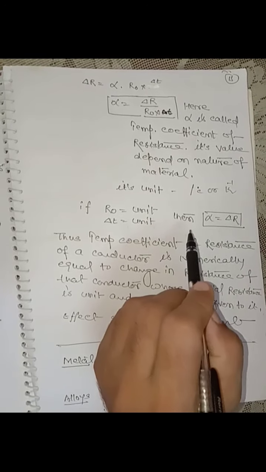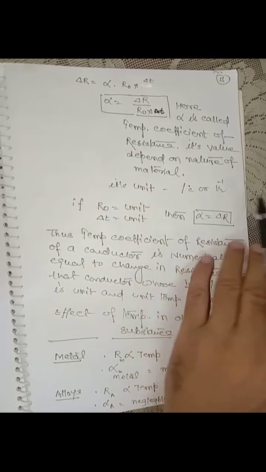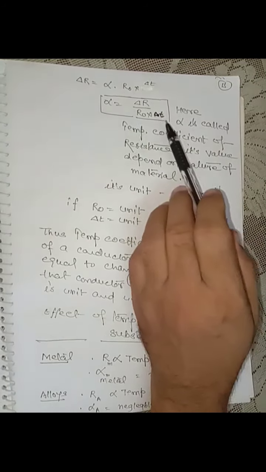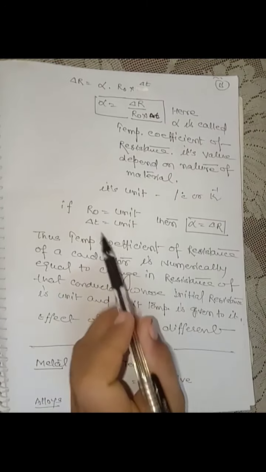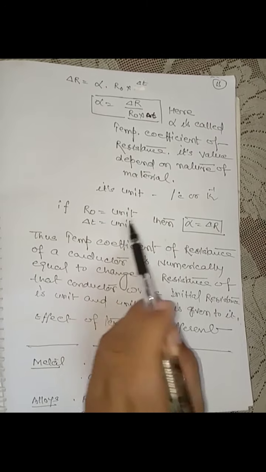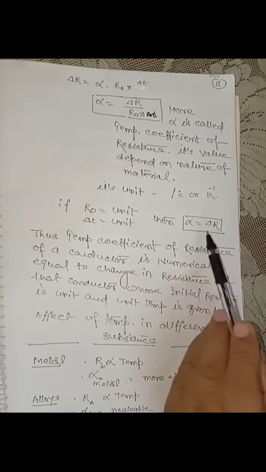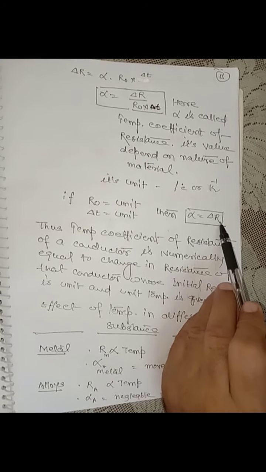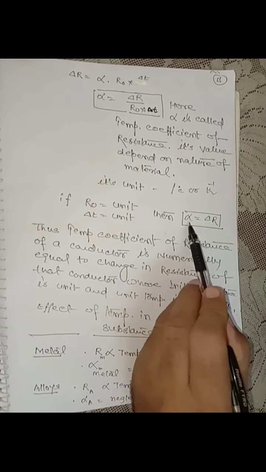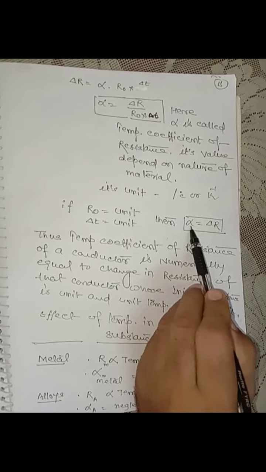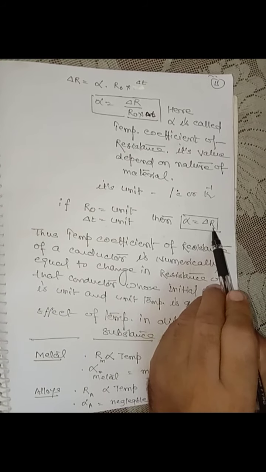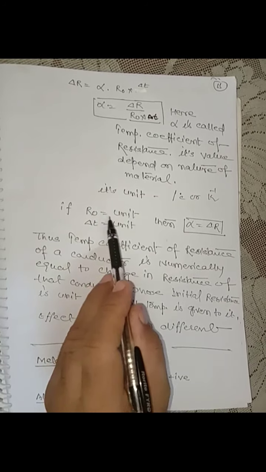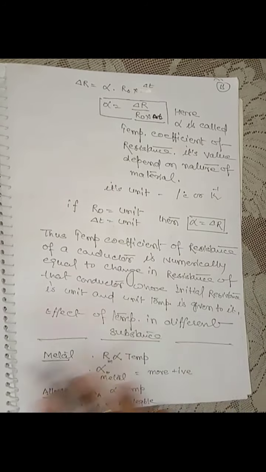So what is the actual definition of temperature coefficient of resistance? Suppose R0, the initial resistance of the conductor, is unit and the increment in its temperature is also unit. Then from this result, alpha is equal to delta R. So how can we define alpha, the temperature coefficient of resistance, in terms of change in resistance? The temperature coefficient of resistance is numerically equal to the change in resistance of that conductor whose initial resistance is unit and unit temperature is given to it. This is the definition of alpha.